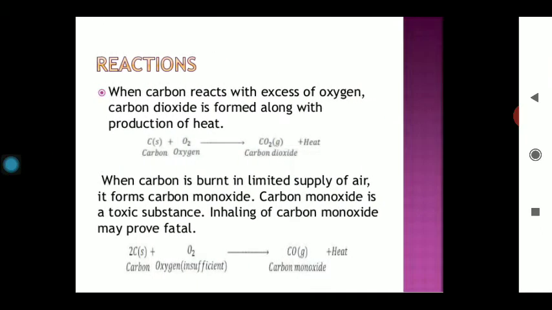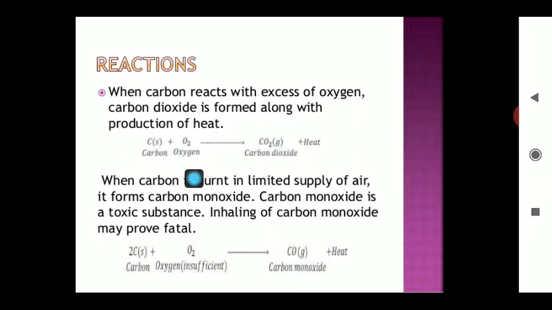Now, reaction with the carbon. Carbon is said to be a non-metal, and this carbon and O2 combine to form CO2. And the heat is also liberated. This is 393.5 kilojoule per mole. And this carbon can also combine with the oxygen, and it can form carbon monoxide.